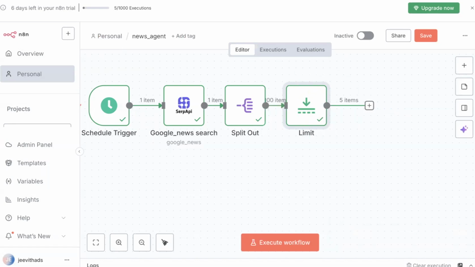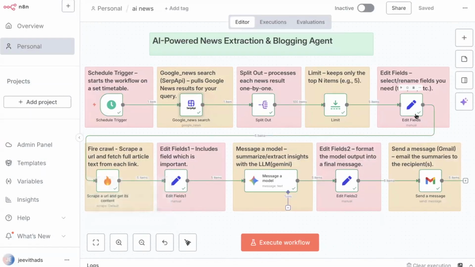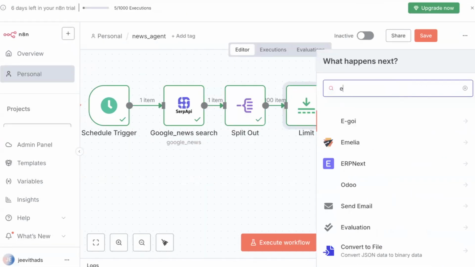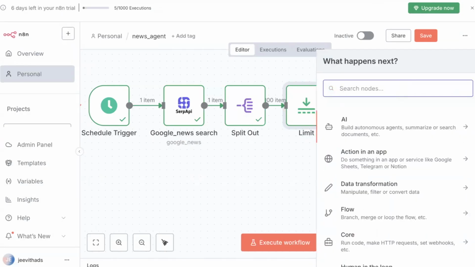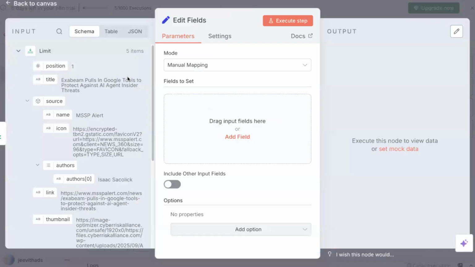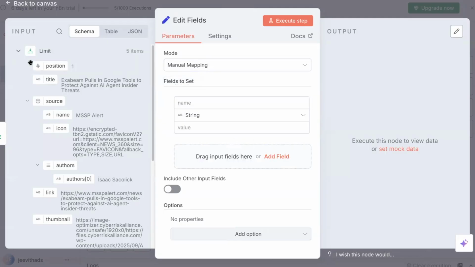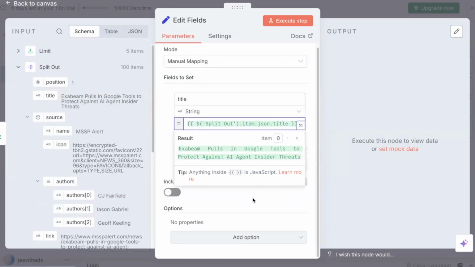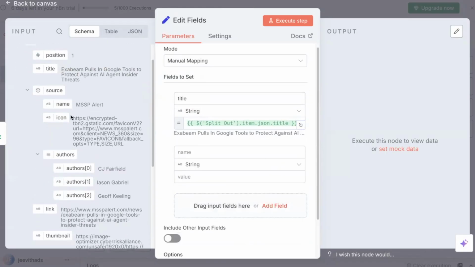Once you limit it, what's the next step? You have to edit fields. Edit Fields is responsible for extracting what is important to us. You can also call it the set node. Edit Fields or set node, one and the same, is responsible for selecting what is important from whatever you have fetched. Here I'll do a manual mapping. I'll add a field. See here, from the split out, we got certain things. So I'm extracting a title. I want a title. Similarly, next, let me add another field.